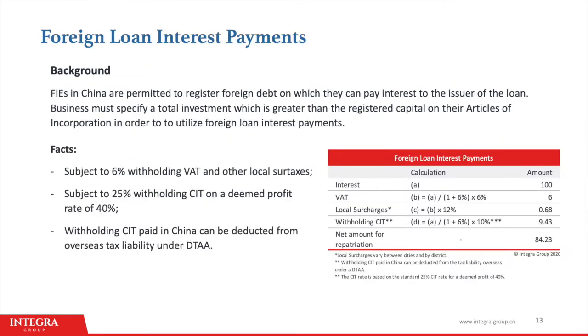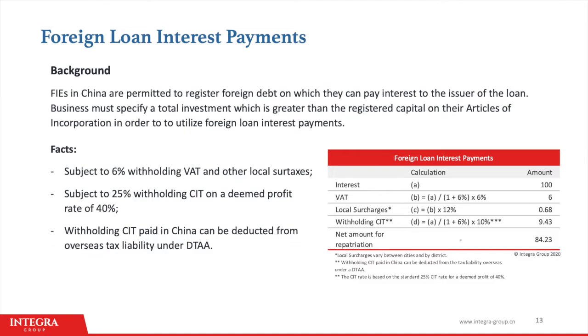The last method we will discuss is foreign loan interest payment. This method is more determined by the overall plans of the company and can be considered as a tax planning measure. Two ways a company has to provide funding to its company is either through increasing the registered capital or by providing a loan.